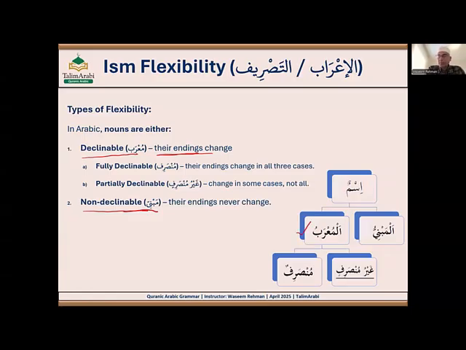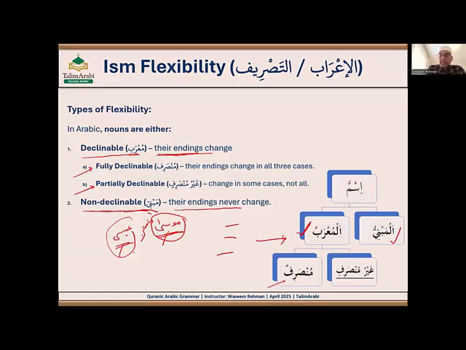And if the ism is non-declinable, meaning its ending is never changed, or it's not changeable, that ism will be called non-declinable. Now within declinable, we have two subtypes. One is fully declinable and one is partially declinable. Fully declinable in Arabic we say munsarif, and partially declinable we say ghayru munsarif.